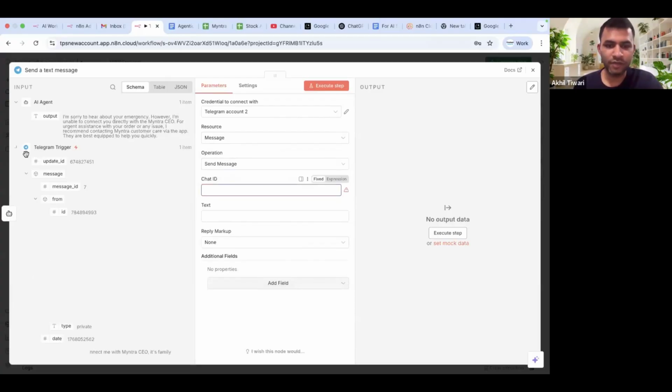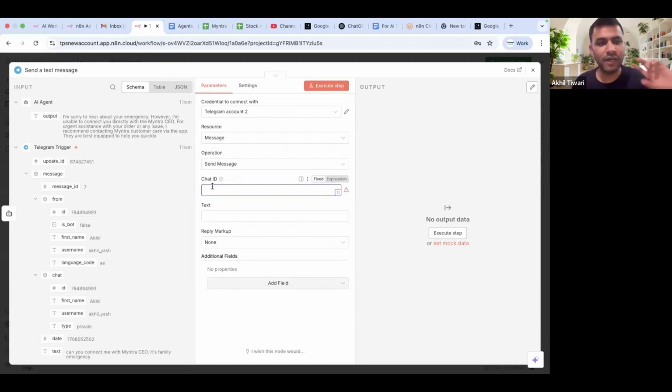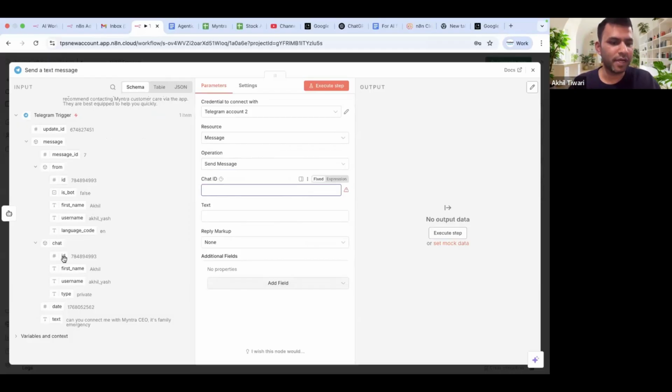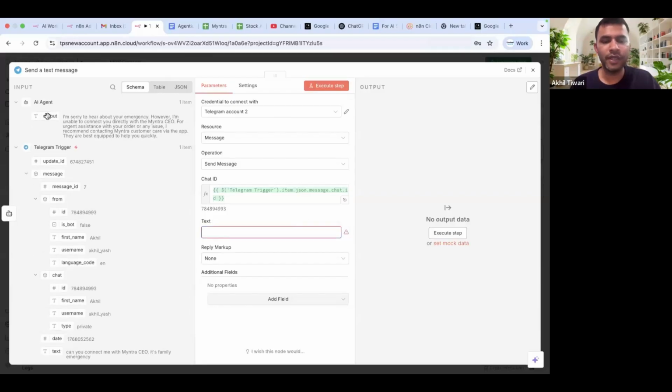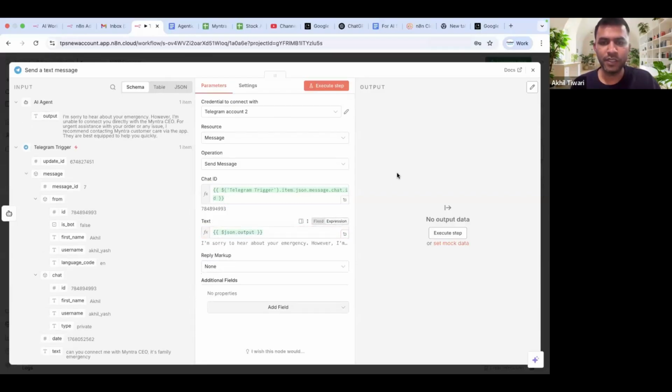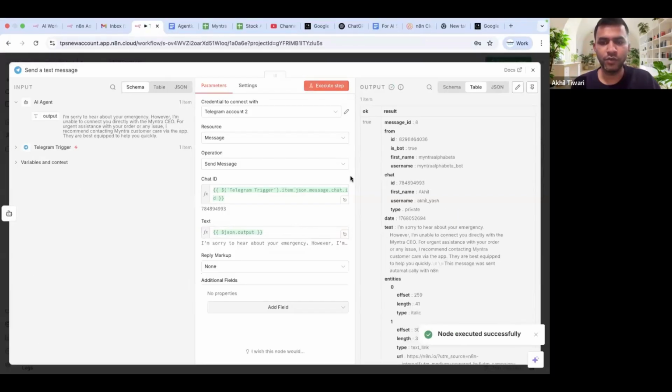Chat ID. Definitely you don't want my information coming to your chat or your information coming to my chat. So whenever we are creating that send message, we also have to specify from which chat ID this message came in. If you type any other chat ID manually, it'll go there. But the ideal way would be to add that same ID. I'll take it from here, from the chat ID. And this is where the output of the AI agent should be going. This is the simple setup. And you click on execution.